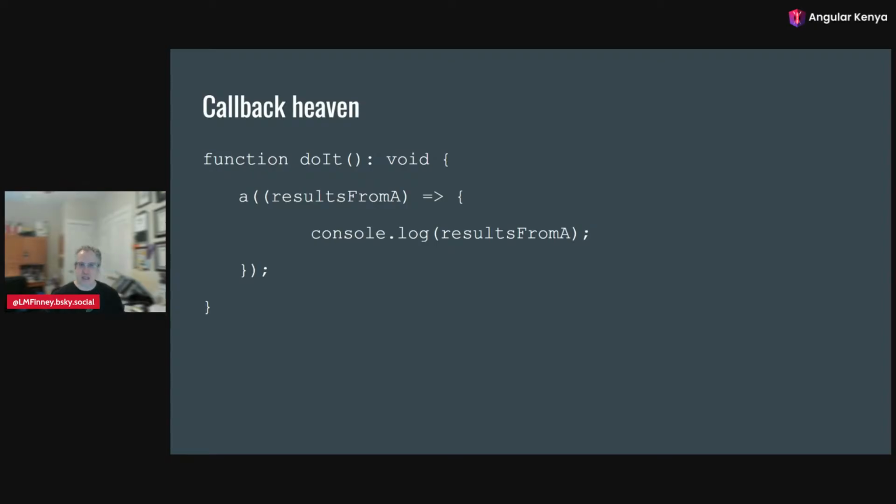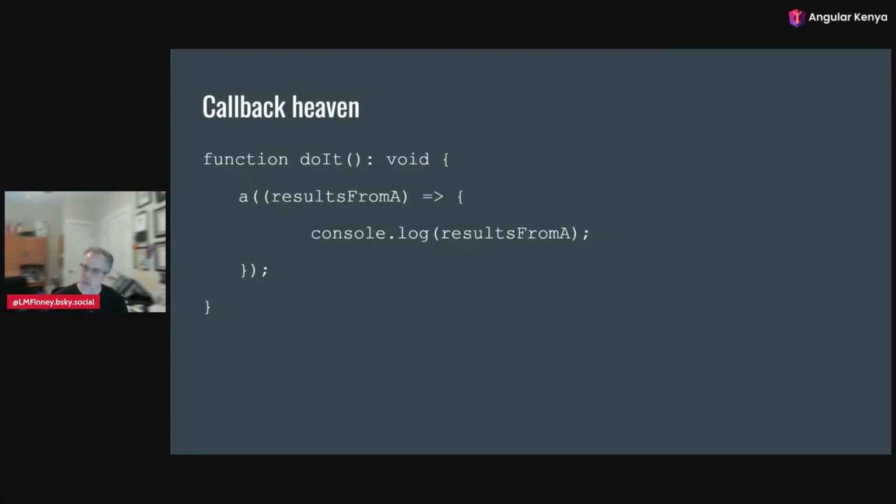Most of the APIs ended up using callbacks. So in this case, unlike what we had before, where we could call A and immediately get the result, this call to A is going to take some time. And we want to do something with the result from A whenever it's done. So we make a call to A and we pass in a callback, a function that gets called when A is done, and then A, when it's done calculating, can give its value to us for us to do something with, like log it to the console.